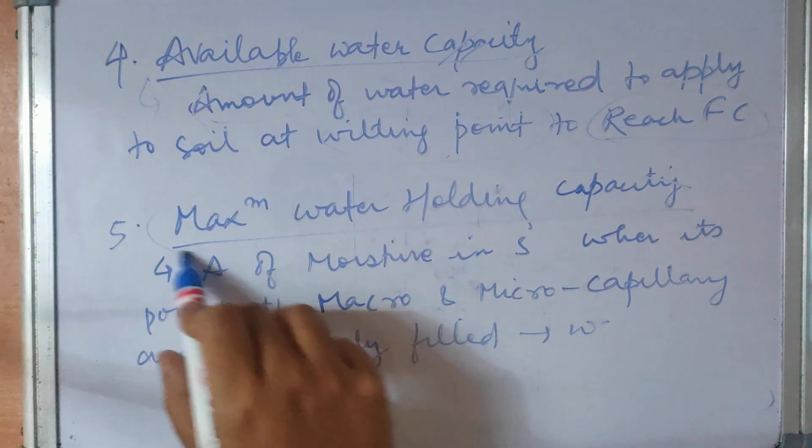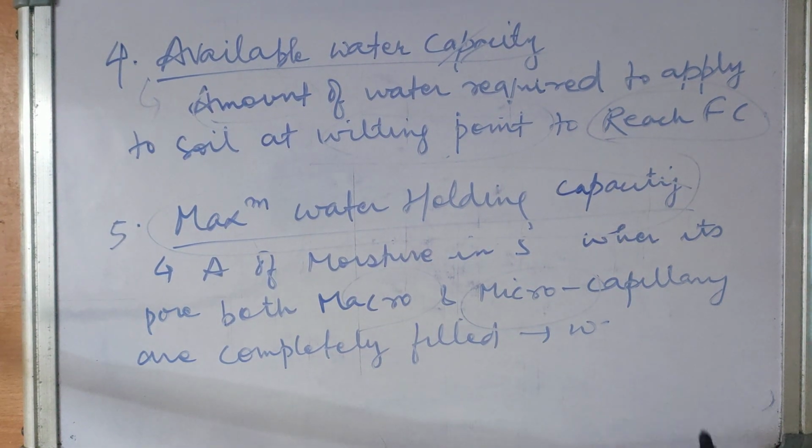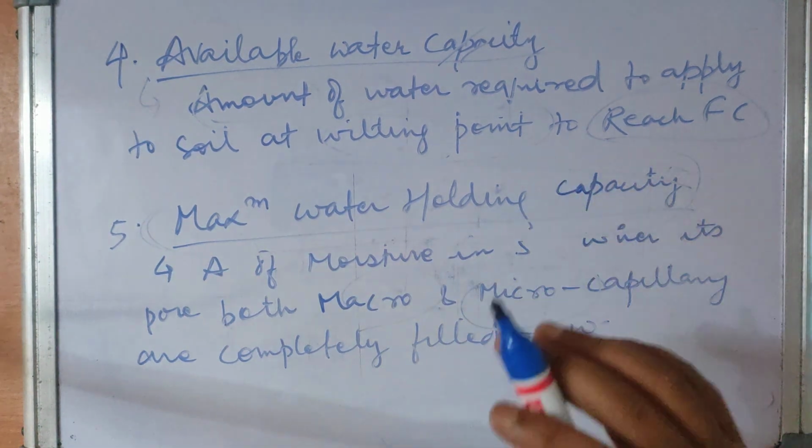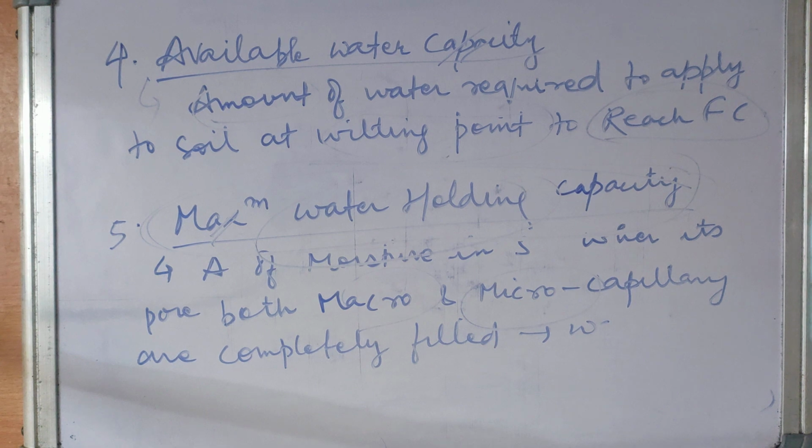When both macro and micro pores are completely filled, the soil will not be able to hold any more water. That is maximum water holding capacity.